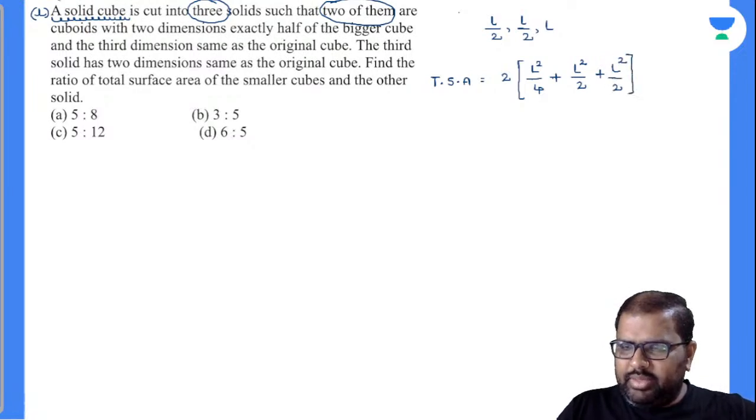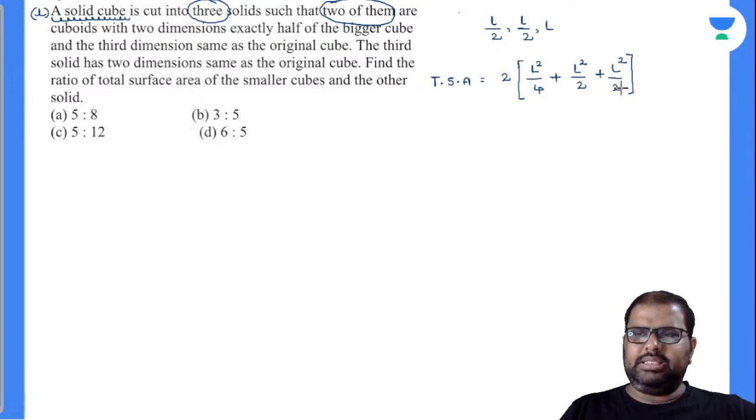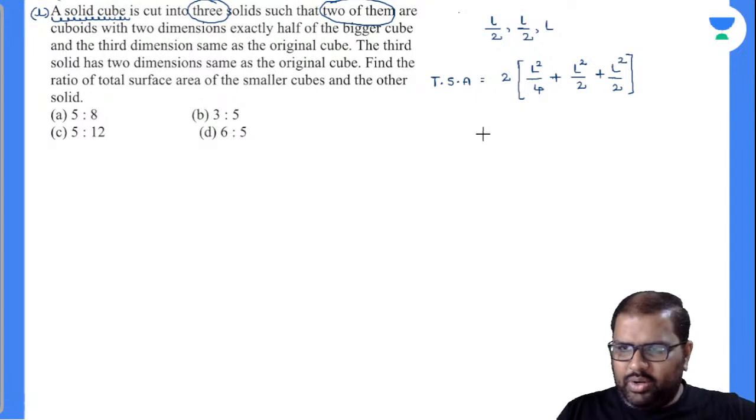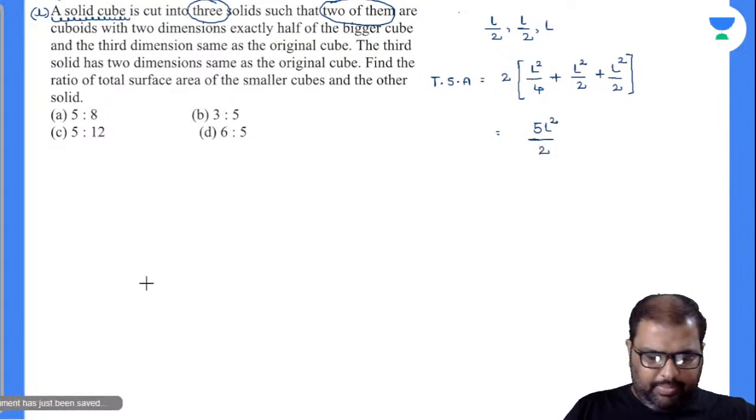Now finally what will be the value there? 4 will be the LCM there. 4 5 square by 2 will be left over. Am I right or wrong? Finally if I calculate all these things, 5L square by 2 will be left over. I hope you are getting my point there.